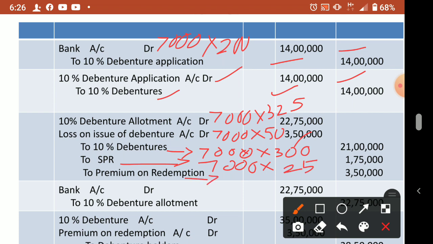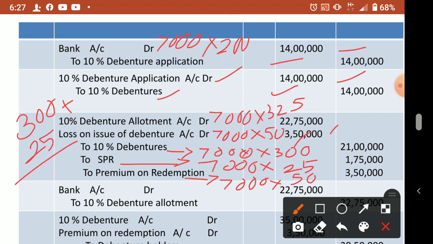Then premium on redemption, already we calculated here, 7,000 into 50. Okay, so like this you have to pass the second journal entry. So it is easy to remember. First you see what is the amount of allotment. The allotment amount is 300, plus we are adding the premium with that, so 325.